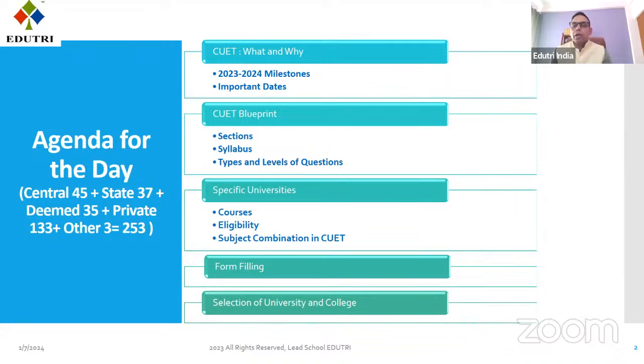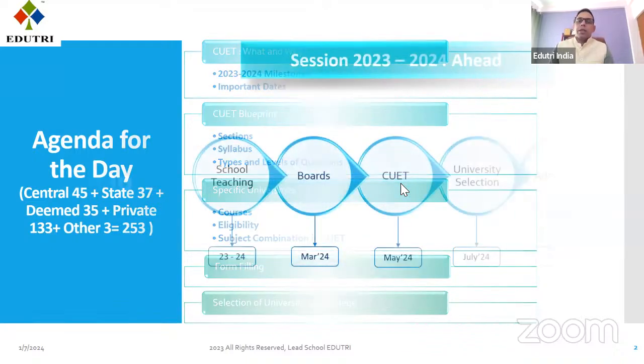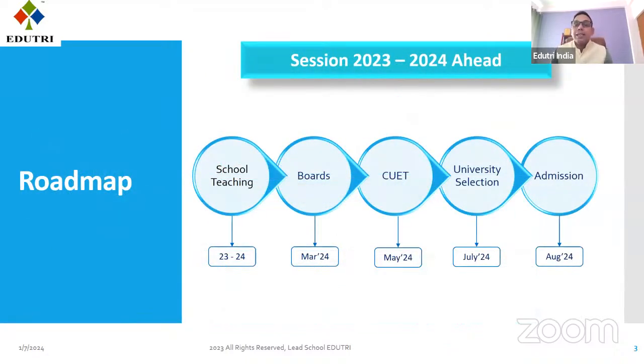We will be going a little into the form filling process also, if time permits, and then how to select the university and college. The later two parts depend upon how much time we have, on the basis of your question and answer.